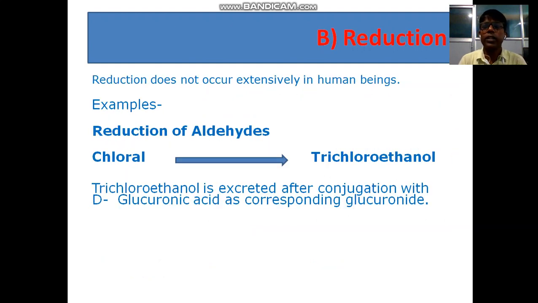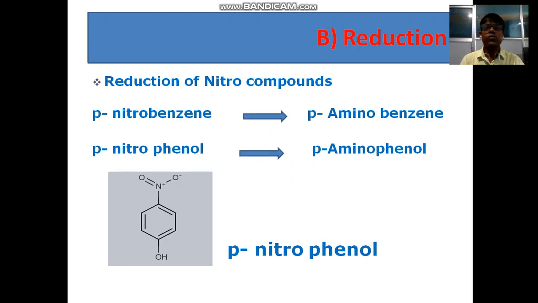Reduction reaction. Reduction does not occur extensively in human beings. Reduction of aldehydes: chloral is reduced into trichloroethanol. Trichloroethanol is excreted after conjugation with D-glucuronic acid as the corresponding glucuronide. Reduction of nitro compounds: p-nitrobenzene is reduced into p-aminobenzene, and p-nitrophenol is reduced into p-aminophenol.